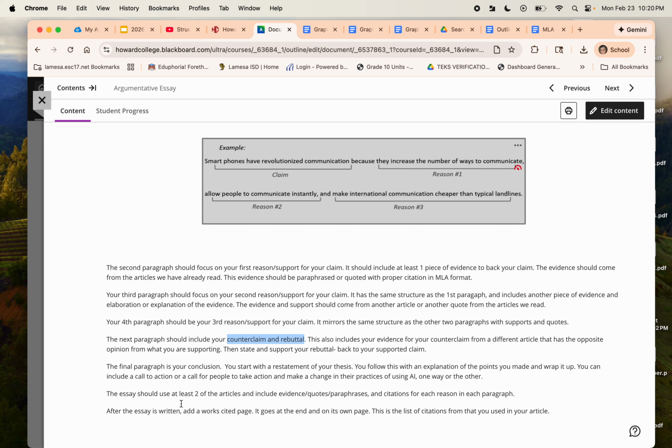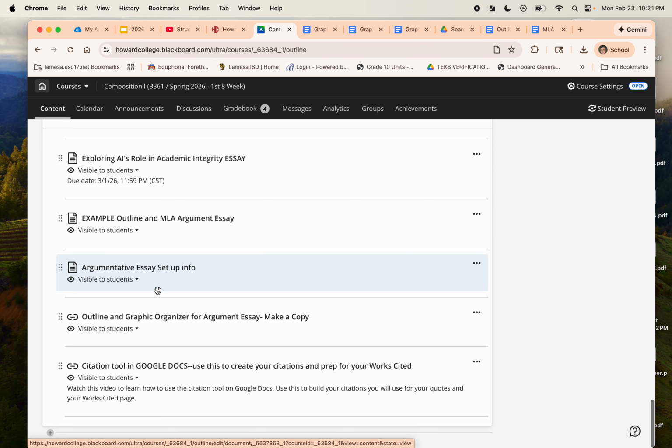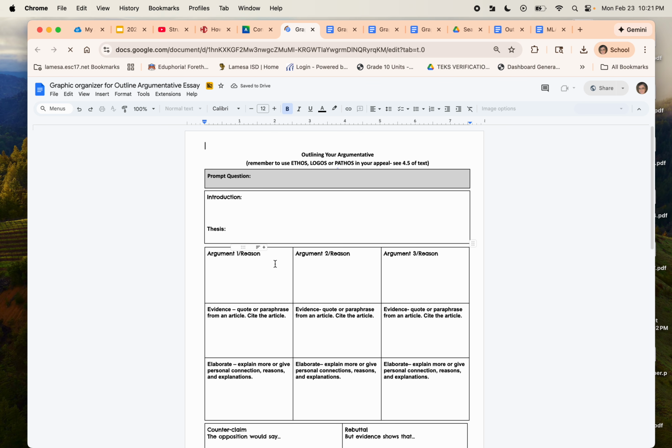After it's all finished, you're going to put in a page break and put your works cited page in. And that video on using the works cited tool shows how to insert a works cited page as well. Okay, so this is just a document there on setting up your essay. This is another link to that organizer that you can use.